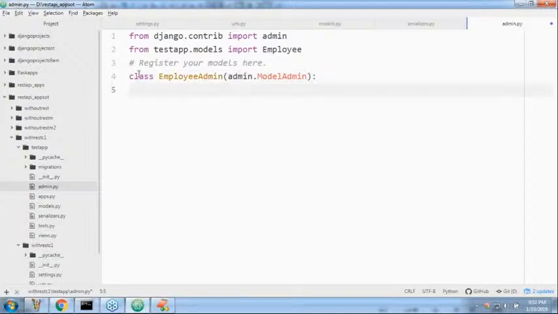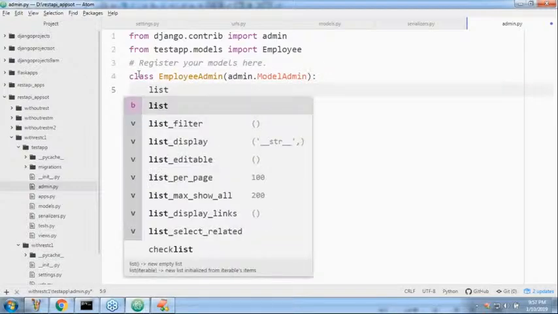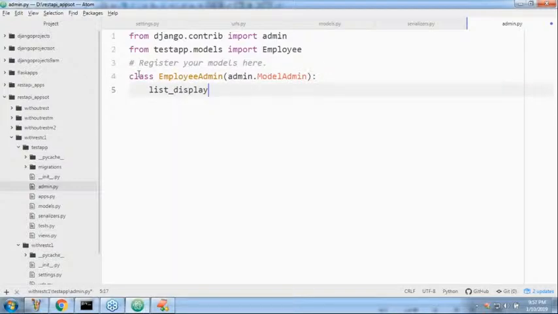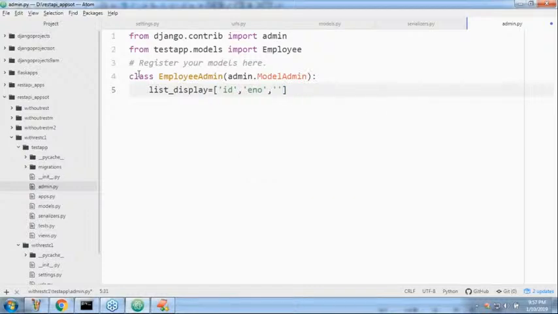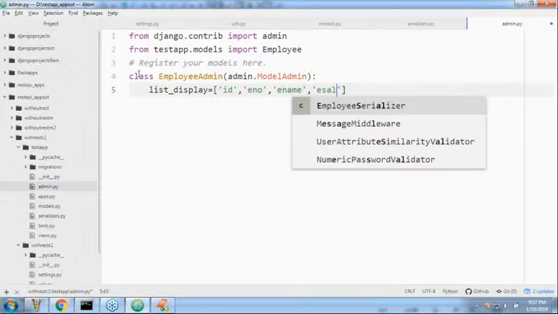Somewhere we covered all these things. I don't think you are going to have difficulty understanding this one, sir. list_display is equal to id, eno, ename, esal.